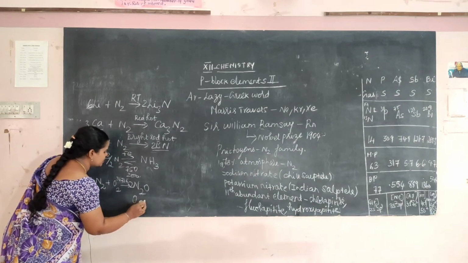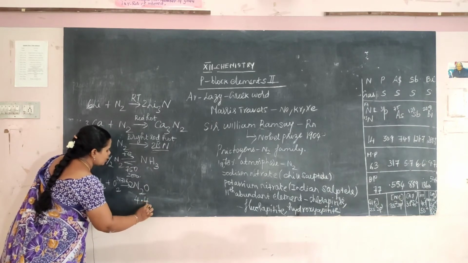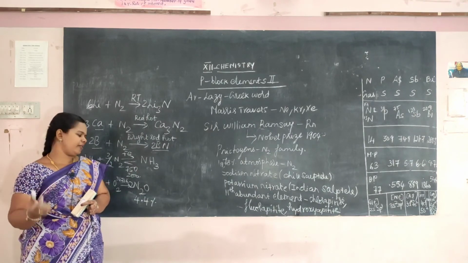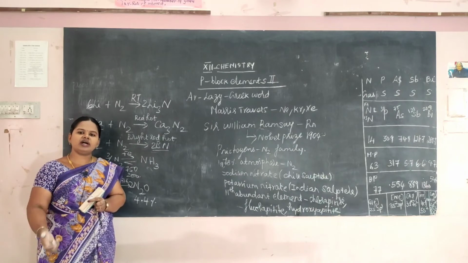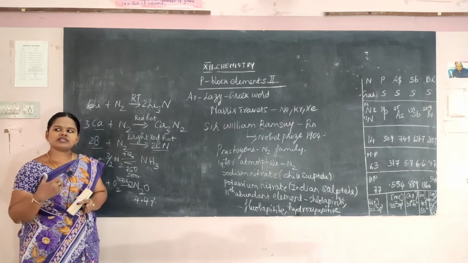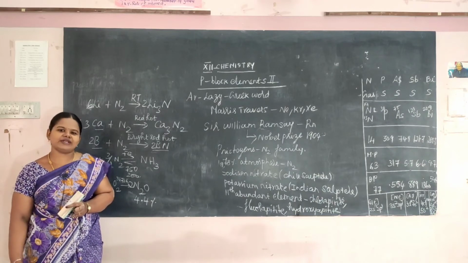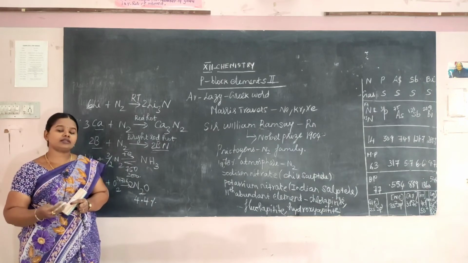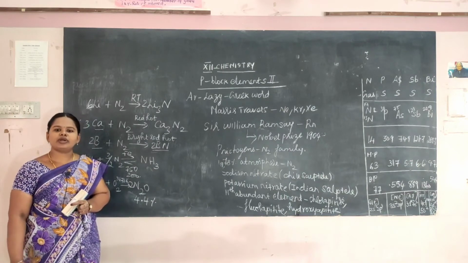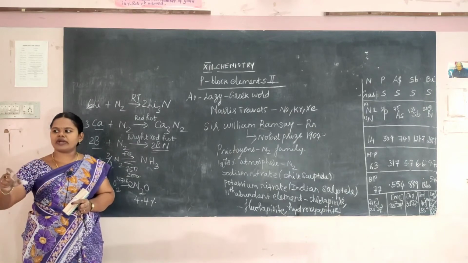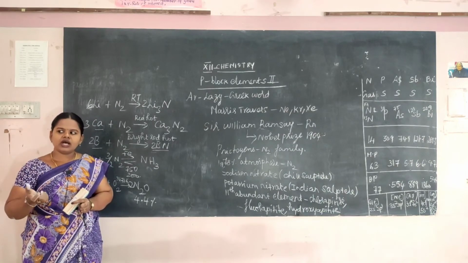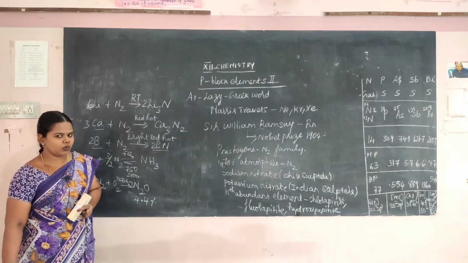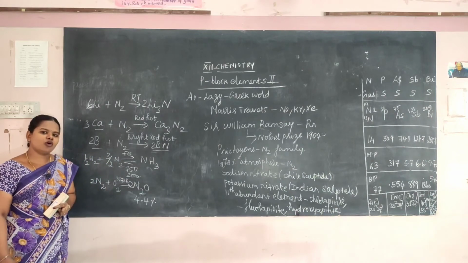Its percentage of abundance is only 4.4%. It reacts only at such a high temperature, 3473 Kelvin, and even then what is the percentage of yield? Only 4.4% yield. So when nitrogen reacts with oxygen at elevated temperature, 3473 Kelvin, it produces nitrous oxide, and even at such a high temperature the yield is only 4.4%.